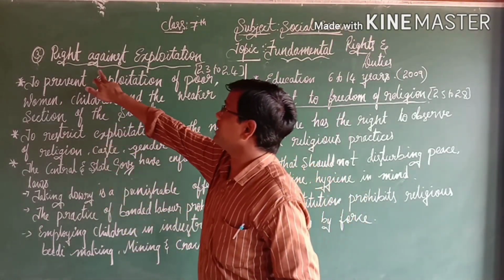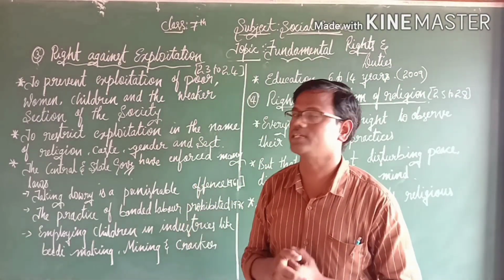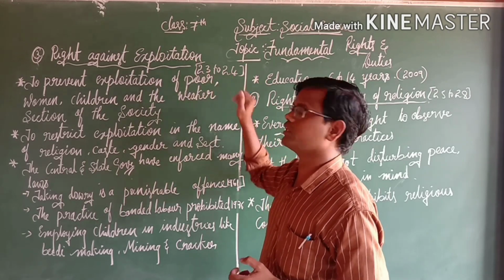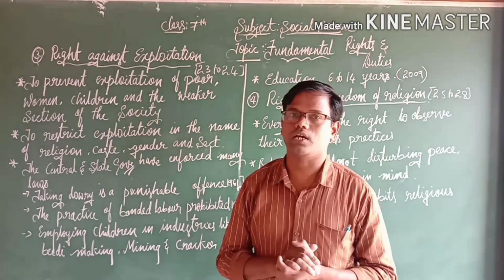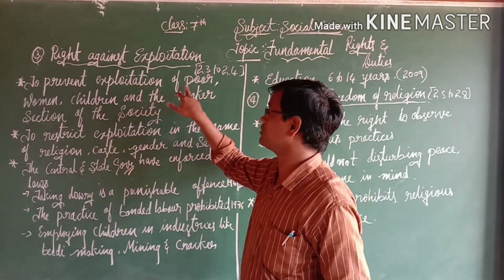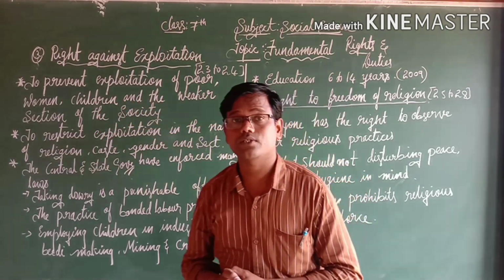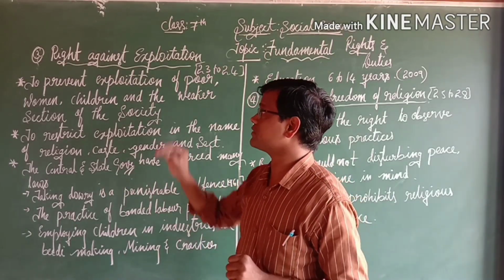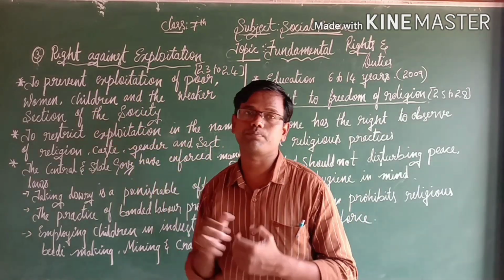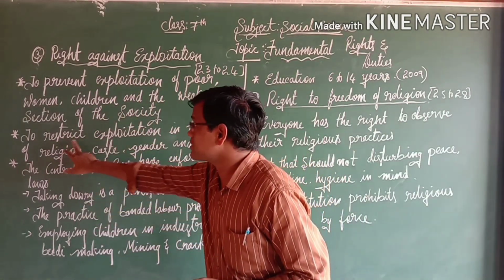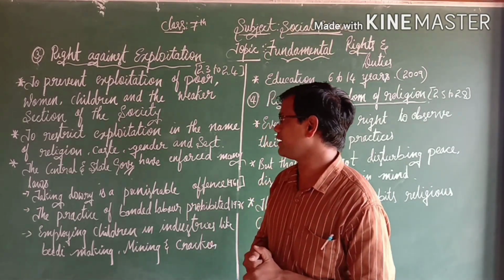Yes, the third one, right against exploitation. This is the third fundamental right given to a citizen. Articles 23 to 24 explain the right against exploitation, and it also prevents exploitation of the poor, women, children and the weaker sections of society. The main intention of this right against exploitation is to uplift these categories of people, and also to restrict exploitation in the name of religion, caste, gender and sect.